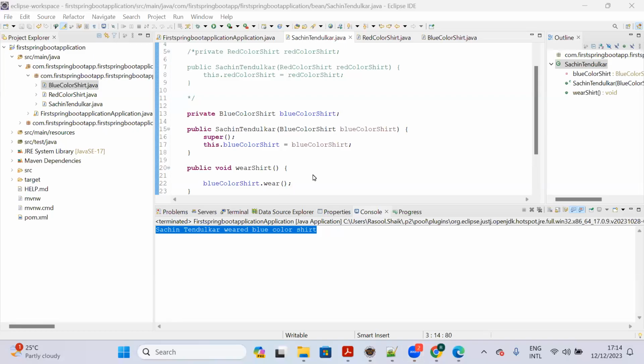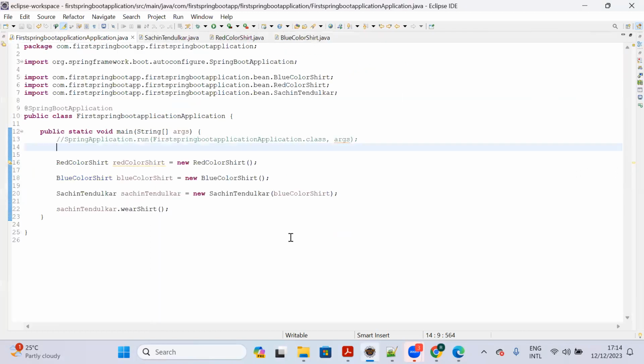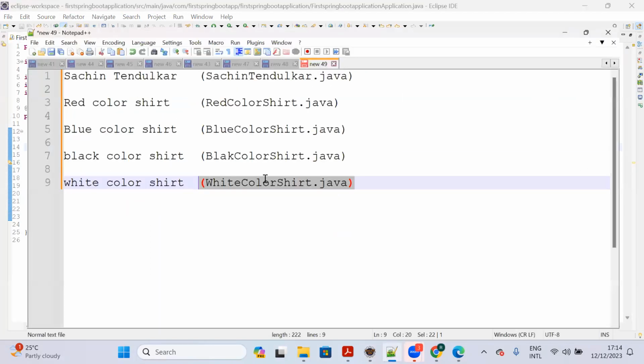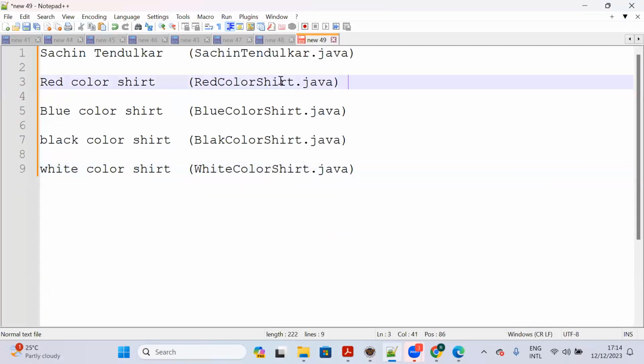So now in this lecture, I am going to teach you how to overcome tightly coupled programming. We are going to achieve this with the help of loosely coupled programming. In this lecture, you are going to learn how to implement loosely coupled programming. Very, very easy. So now let me discuss another concept.